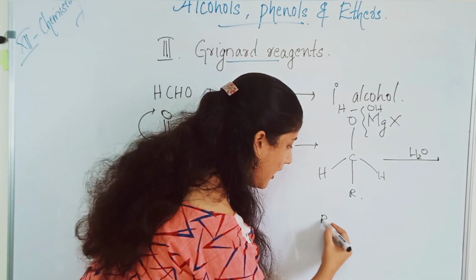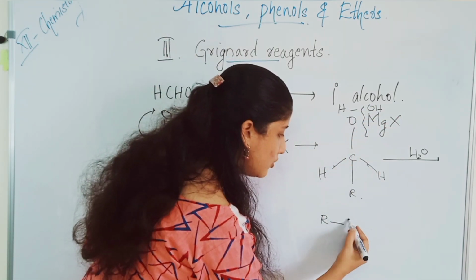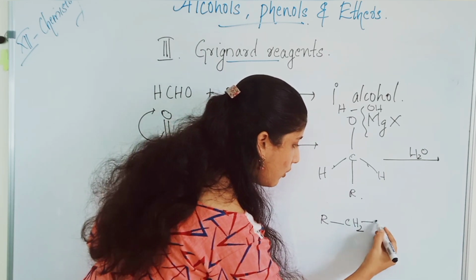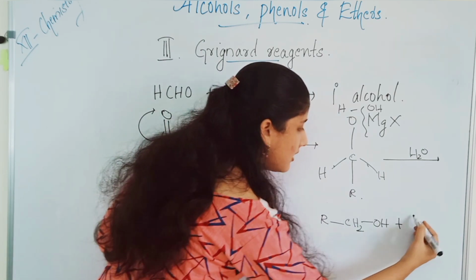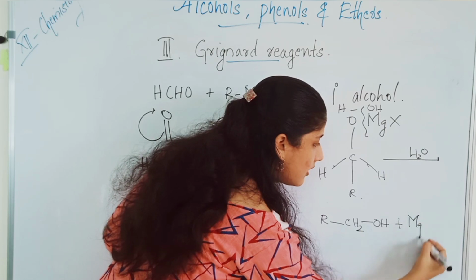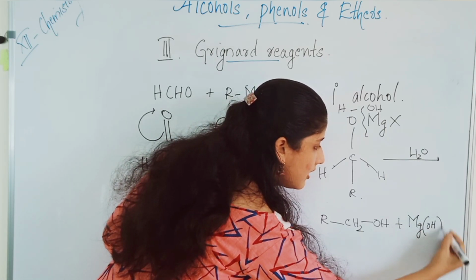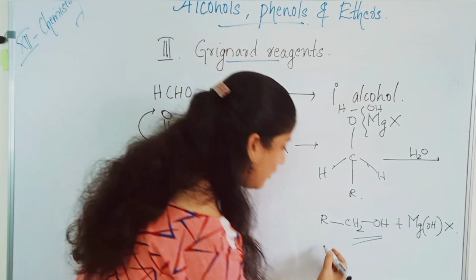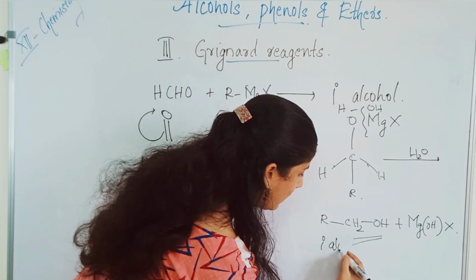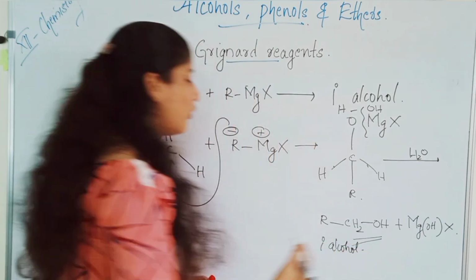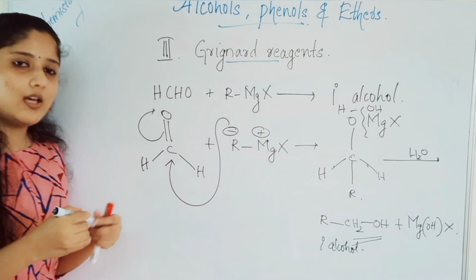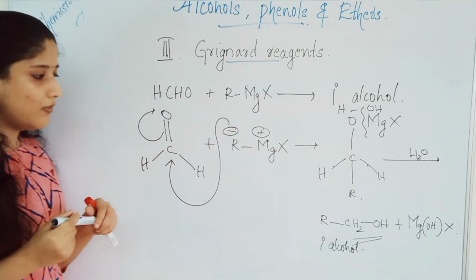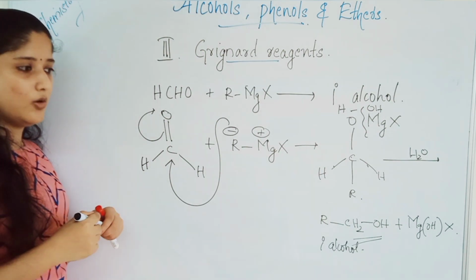So RCH2OH plus Mg(OH)X. So we will get what? A primary alcohol. So formaldehyde will react with alkyl magnesium halide to give you primary alcohol.